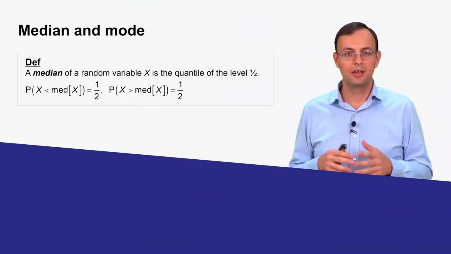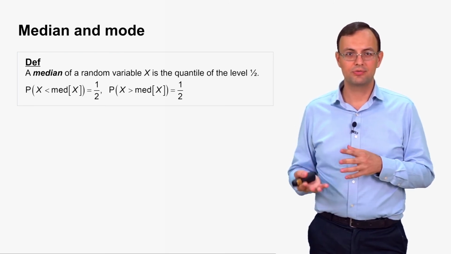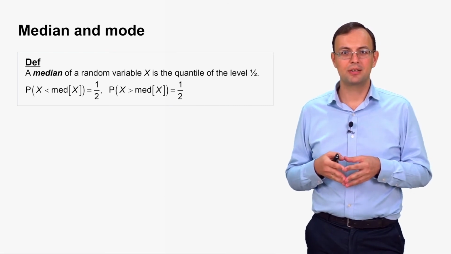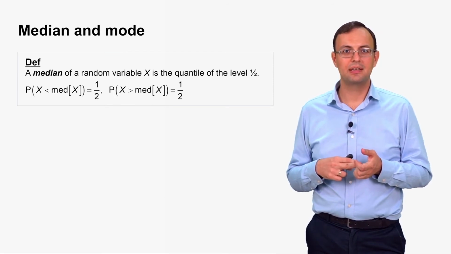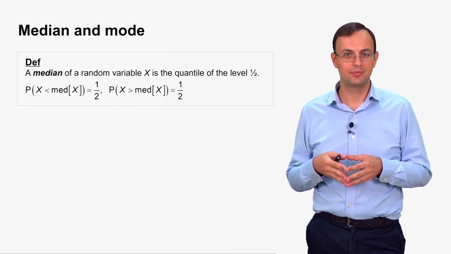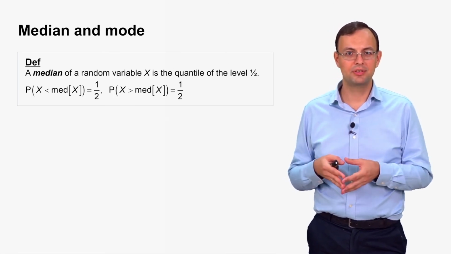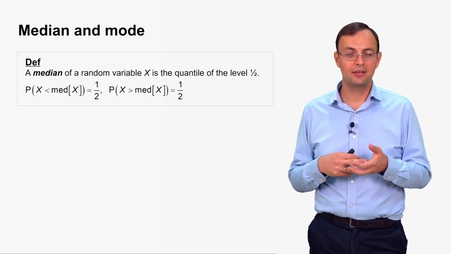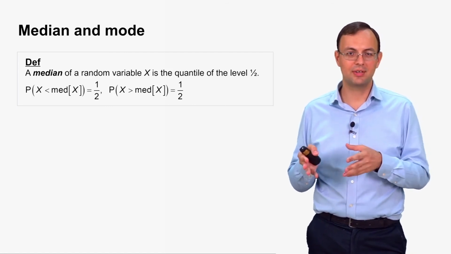There are two more terms that are often used while talking about random variables. The first one is the median. A median of a random variable is defined as the quantile of the level 1/2, the quantile of the level 0.5, so such a number that the probability to take a value less than this number is 1/2 and the probability to take a value more than this number is also 1/2.